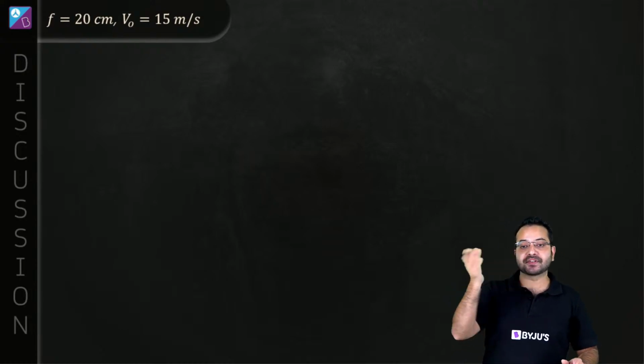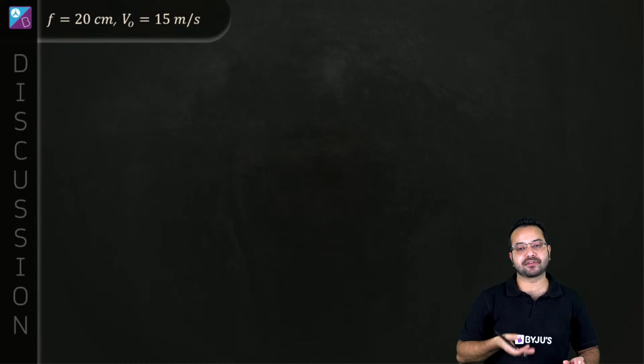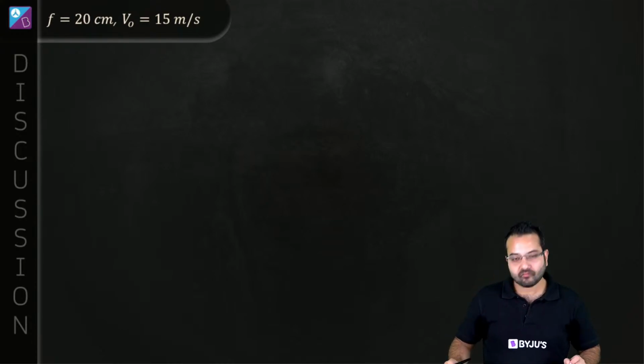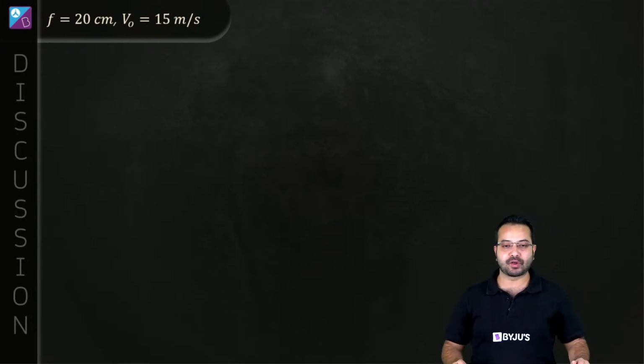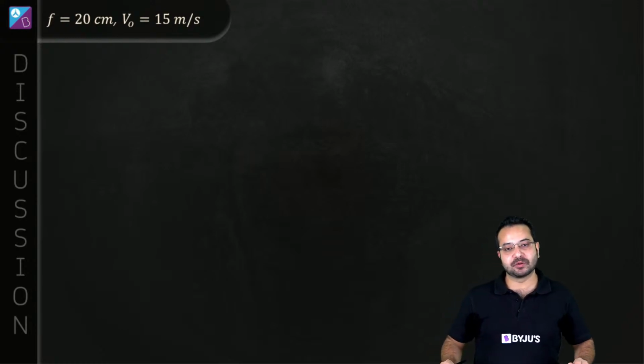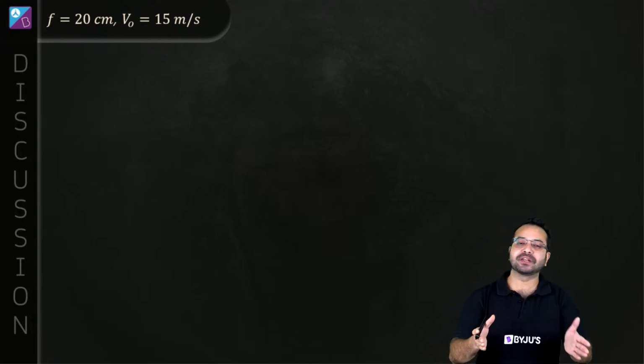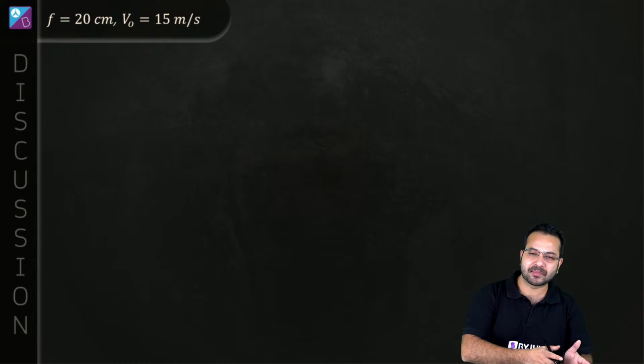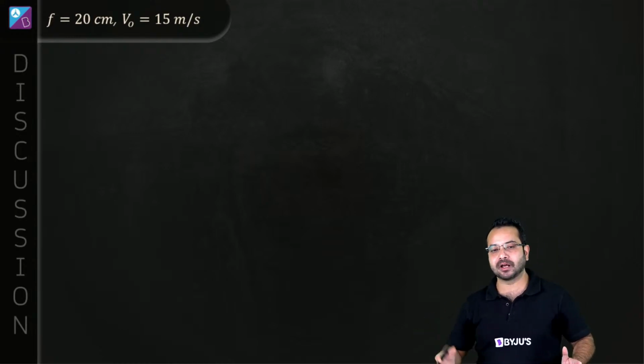Okay, if you have a situation where mu1, mu2, mu3 all are different, then the best way is to go with two refractions, because remembering too many formula, that is not going to happen. If you remember too many formula, most likely you'll mess it up in the exam. Obviously we need to remember results, but making everything a formula is not really going to help.